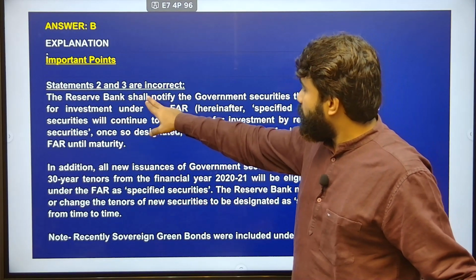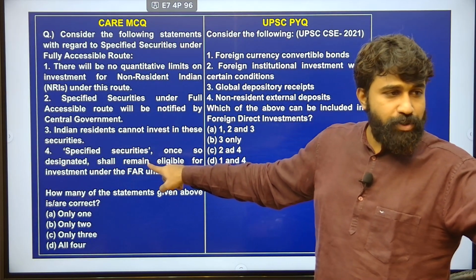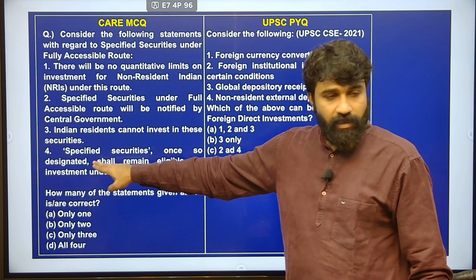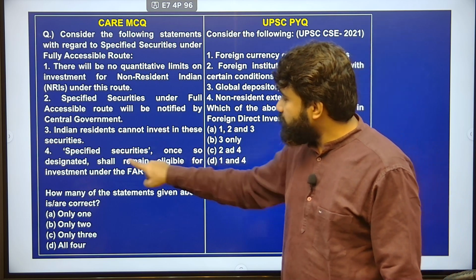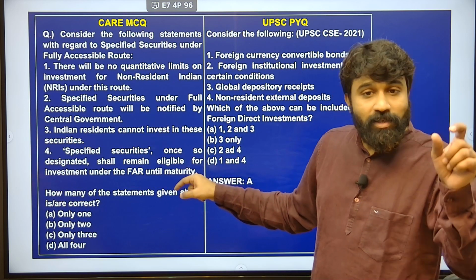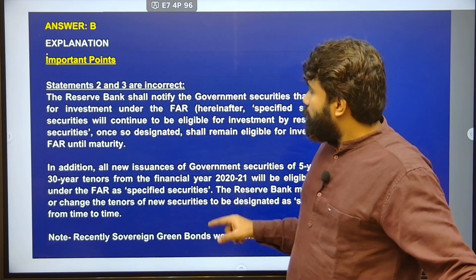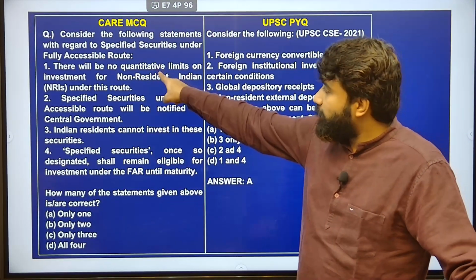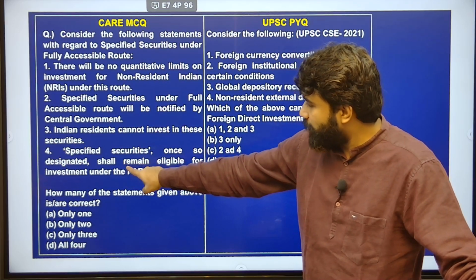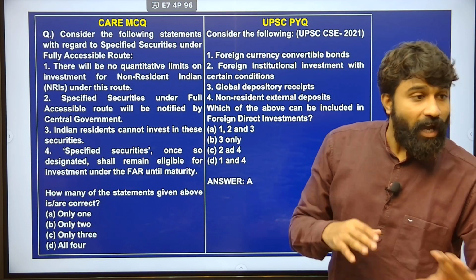Please go through it. Statements 2 and 3 are the incorrect ones, and 1 and 4 are correct, and your question is being answered from statement 4. What does it say? Specified securities once so designated shall remain eligible for investment under the fully accessible route until maturity, right? So, in this fully accessible route there is no quantitative limitation, okay, and once they are designated as specified securities, they will remain eligible to be invested under this fully accessible route until the maturity.